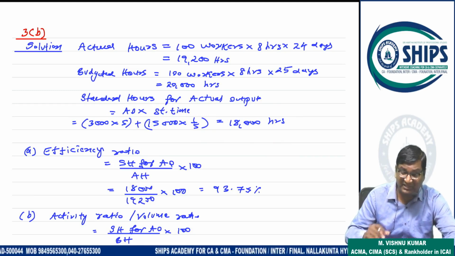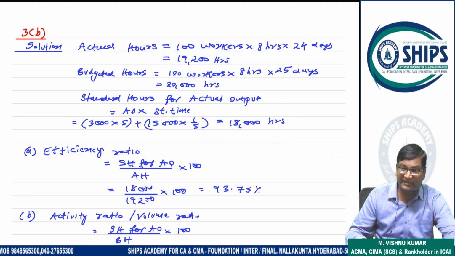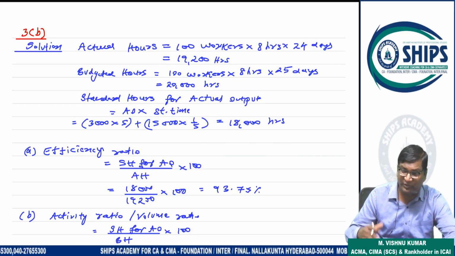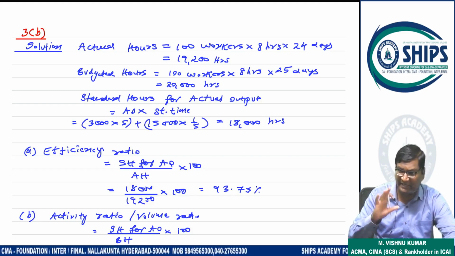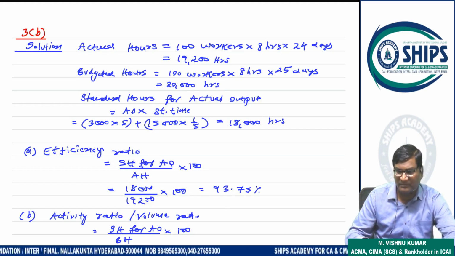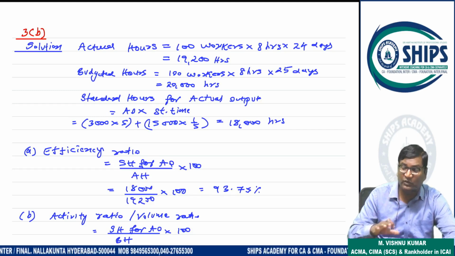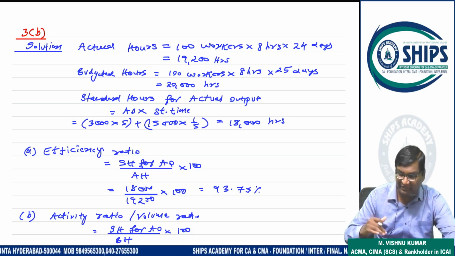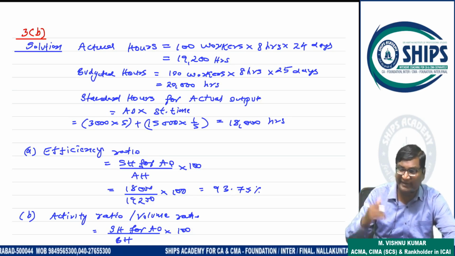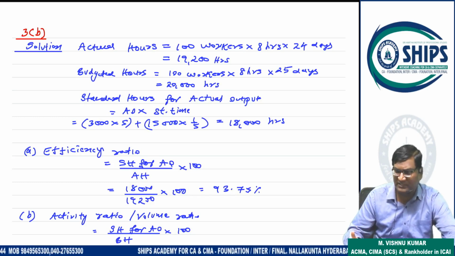When you learn fixed overhead variances, what formulas do you use? The same formulas are used here in percentage form. An absolute measure is used in fixed overhead variances, meaning standard minus actual. In control ratios, a relative measure is used: standard by actual, budgeted by actual. You have to divide to calculate the ratio. That is the only difference.